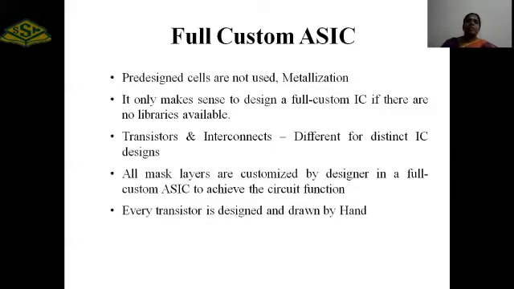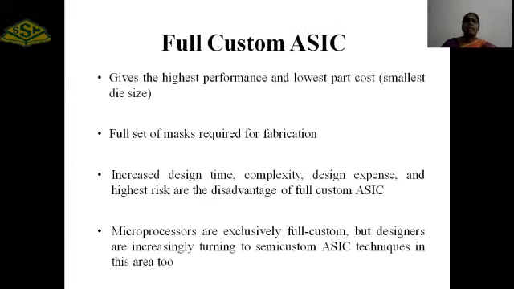It only makes sense to design a full custom IC if no libraries are available. If there are no pre-designed cells available, the cells must be designed by the designer. In those cases, full custom ASICs are used. The full custom ASIC gives the highest performance and lowest part cost, so the smallest die size is used. A full set of masks is required for fabrication. Increased design time and complexity, design expenses, and highest risk are the disadvantages of full custom ASIC.